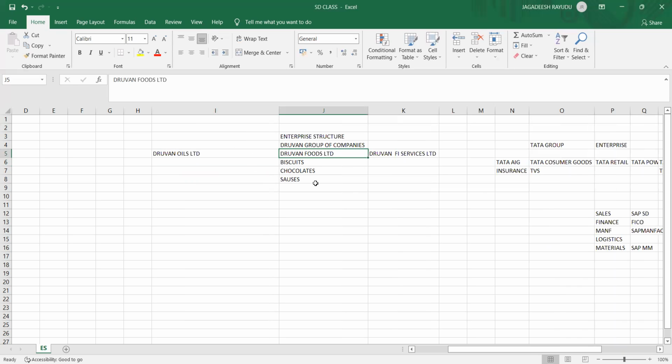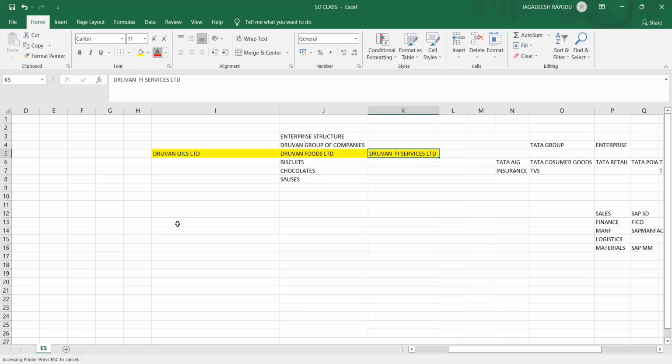You have to configure this on your SAP system. Don't think about SAP now. Try to understand that. So basically this company is specifically concentrating on foods. This is concentrating on your oils. This is concentrating on your financial services. Let's try to concentrate on Dhruvan Foods Limited.